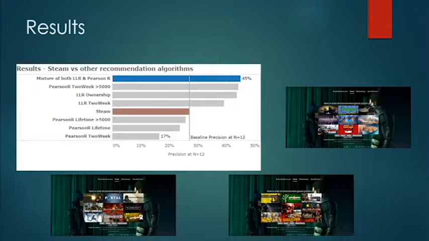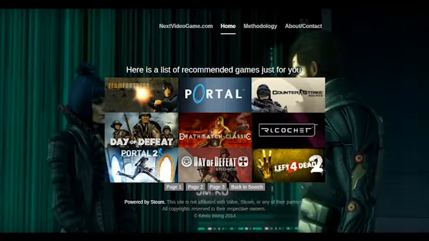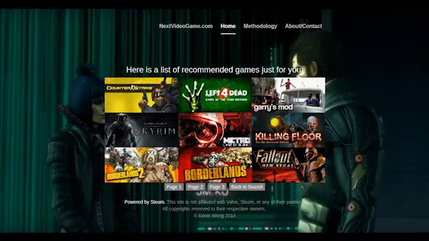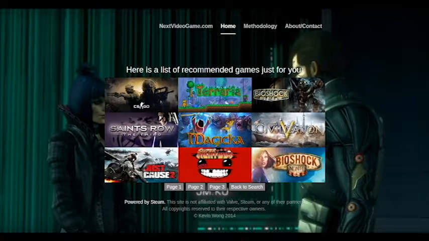Kevin's mixture of these two algorithms finally gives a great performance of 45%, which beats Steam's own recommender at 27%. This result shows the power of machine learning. You can see in the screenshots that great games like Portal, Left 4 Dead, and Borderlands are recommended in Next Video Game for a player who loves Half-Life 2.